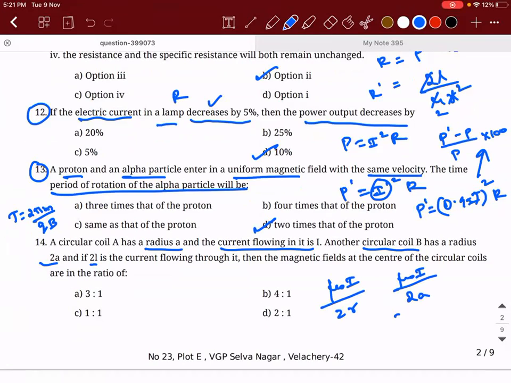Then the magnetic fields at the center of the coils are in the ratio. Since the second number seems to be less, I'm assuming it is B2 by B1. So mu naught 2I divided by 2A, divided by mu naught I divided by A. What is the answer, guys? That is the reason why they didn't ask which one is to which one. Answer is 1:1 because here 2 and 2 will get cancelled.